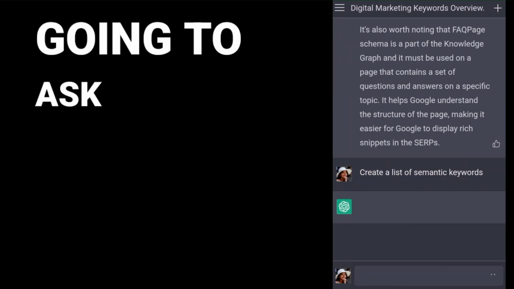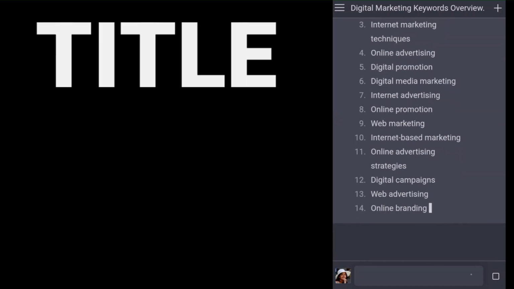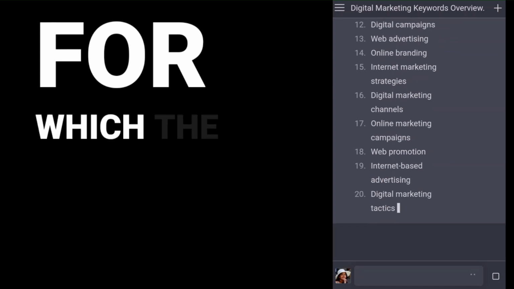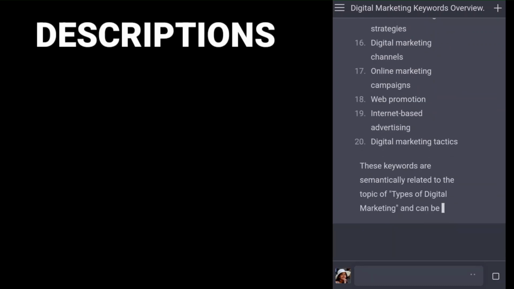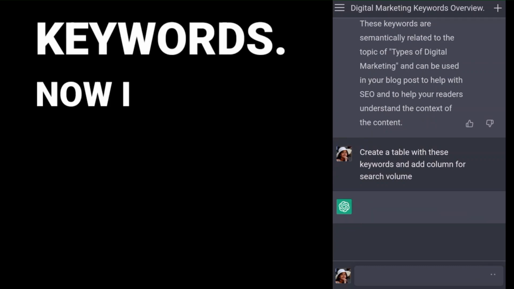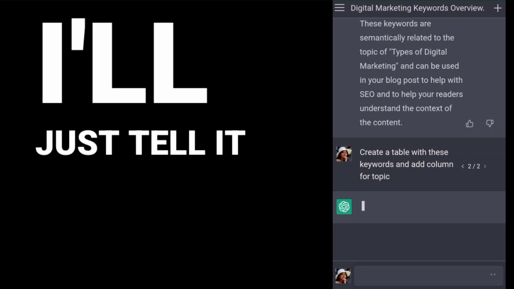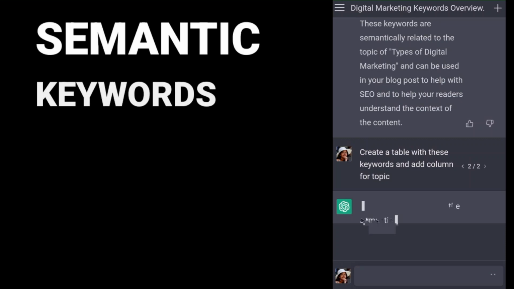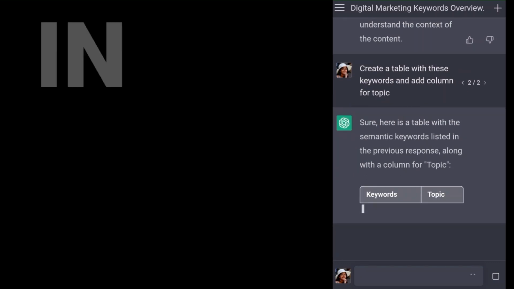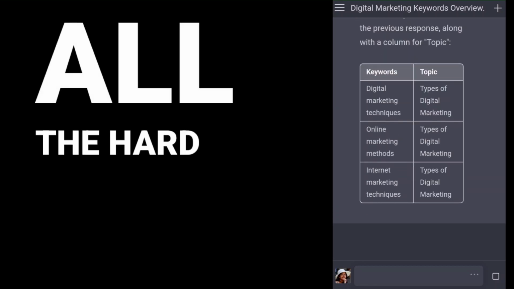So now I'm going to ask ChatGPT to write semantic keywords for the content title that ChatGPT gave, the structure that it created, for which the title and meta descriptions are also written by ChatGPT. So it gives me 20 keywords. Now I'm going to ask it to create a table so that I don't have to do the hard work. I'll just tell it to use all these semantic keywords and further add the topic of these keywords, and in just seconds it's going to give me a table. So basically taking all the hard work away from us.